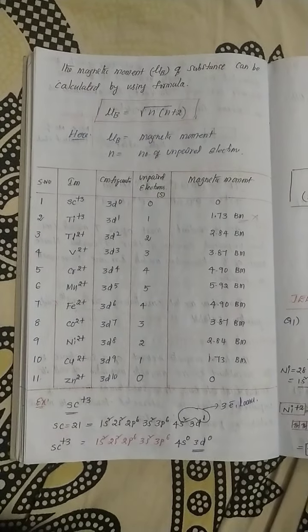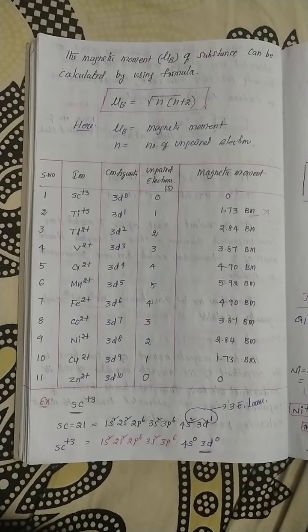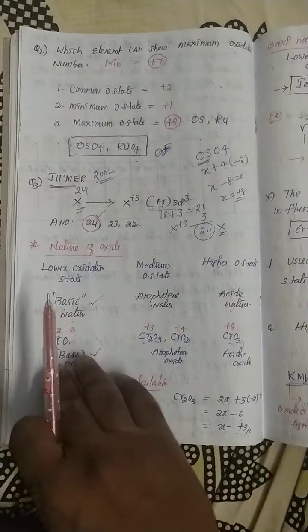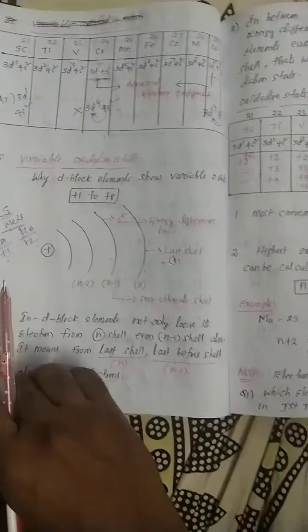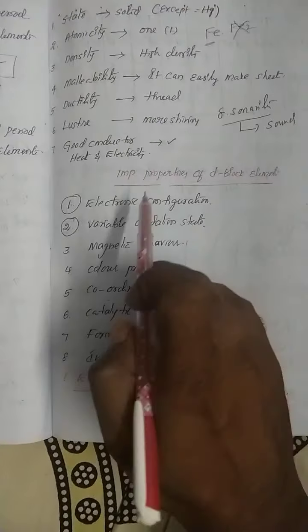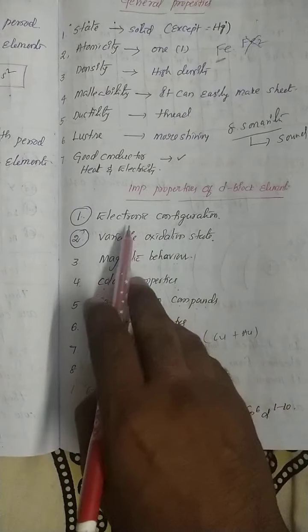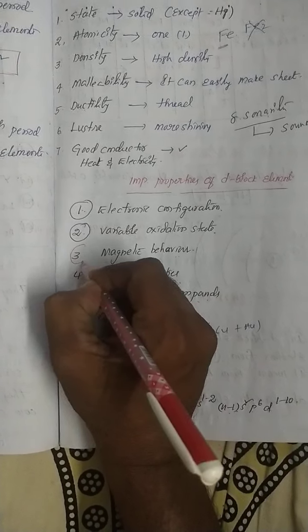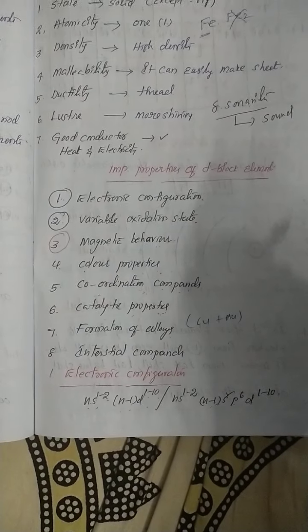So my dear students, till now 3 important properties are completed. What are the 3 important properties? Again you will see. Electronic configuration is completed, variable oxidation state also completed, and now in this class magnetic behavior also completed.